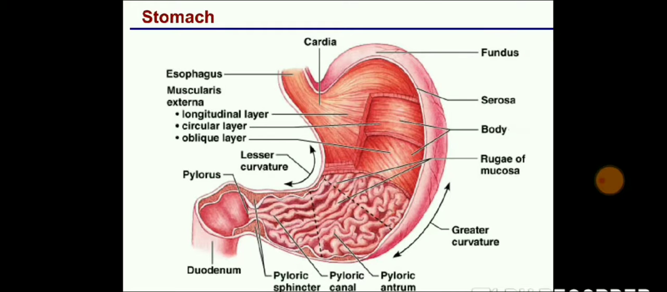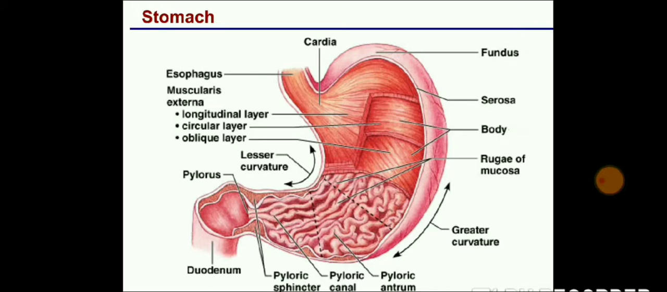So this is the main diagram. If you look on your left-hand side, there is the fundus. The dome-shaped structure is the fundus. Where it is written cardiac, that is the cardiac orifice. Your esophagus attaches to the cardiac orifice. These are the layers of the muscularis externa. In the layers there is a longitudinal muscle, circular muscle, and oblique muscle.